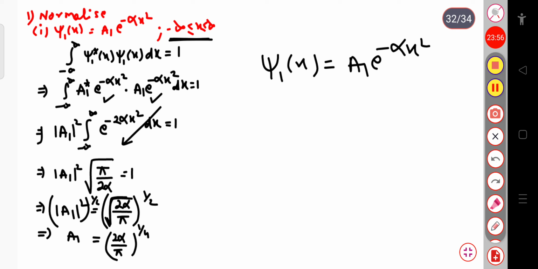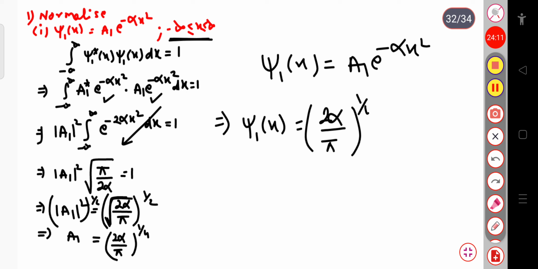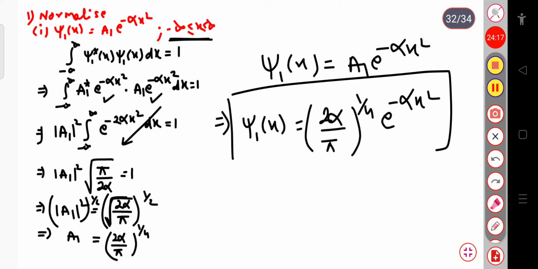Now if I put it here, psi1 of x will be equal to 2 alpha divided by pi whole power 1 by 4 into exponential minus alpha x square. Okay. Now we can say that this psi1 of x is a normalized function.